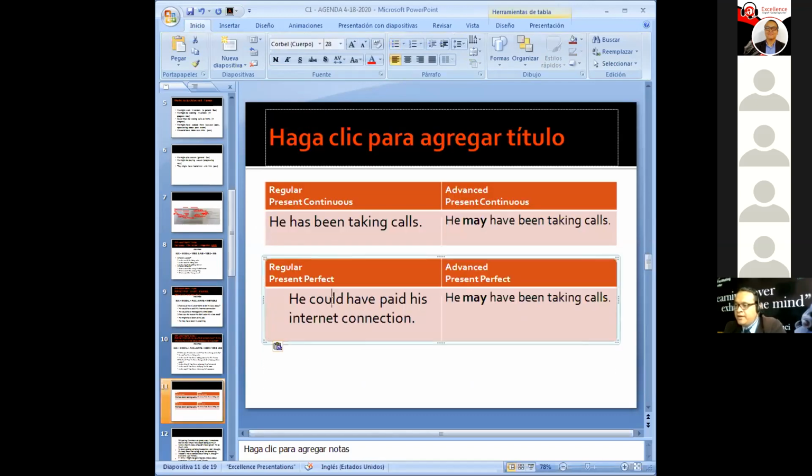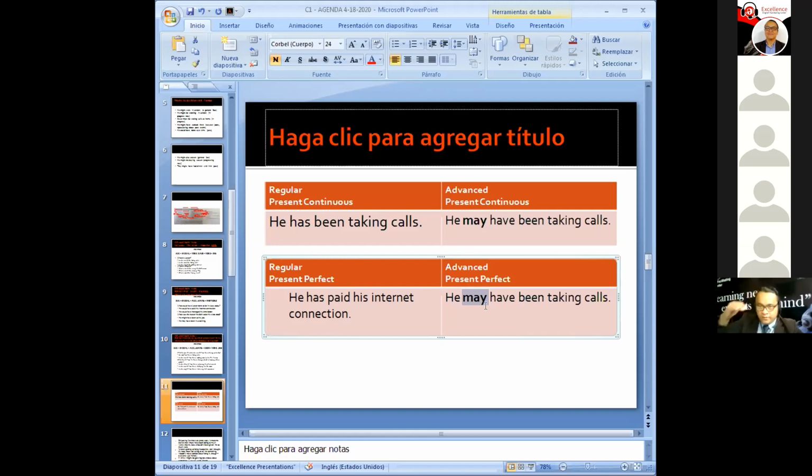Okay. So in regular, no modal, we say he has paid. Go ahead, Beto. You said when we use the present continuous, because we are in advanced, right? So we always want to use the auxiliary in the base form, right? Absolutely. Whenever you have a modal verb, the verb that immediately follows it needs to be in the base form. That's the rule.